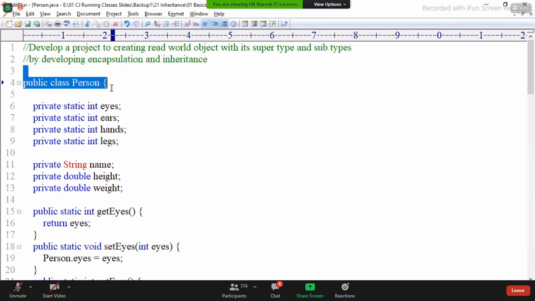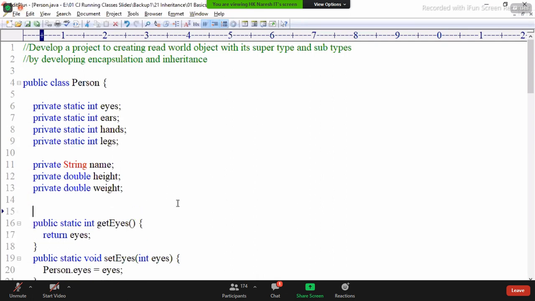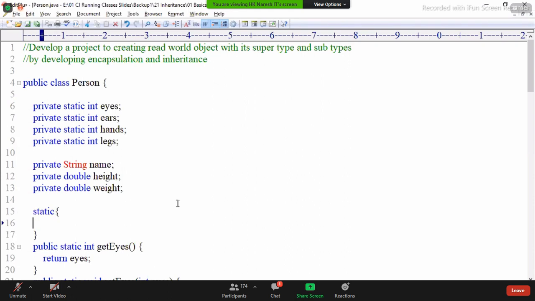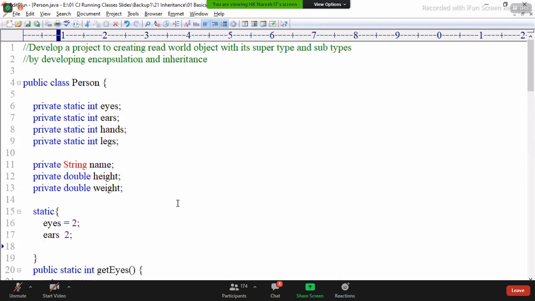So creating the real world object Person in the programming world with static and non-static fields. I hope you all remember eyes, ears, hands, legs. I'm creating them as static variables. Why? They are static variables; all will contain the same value.